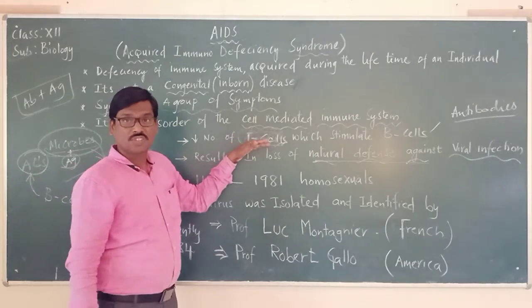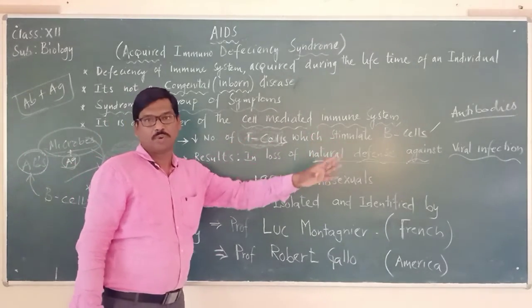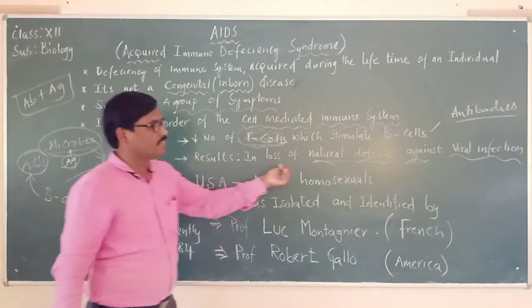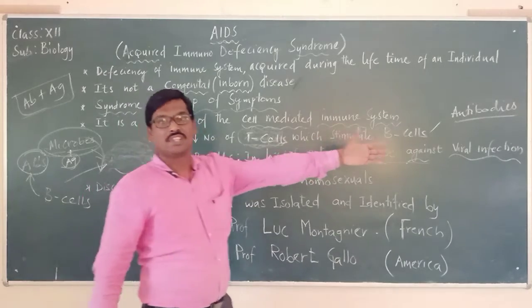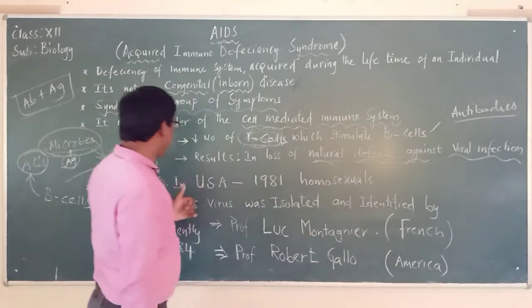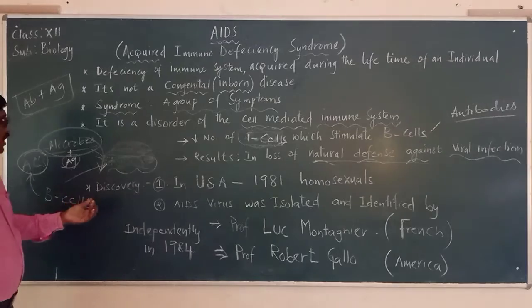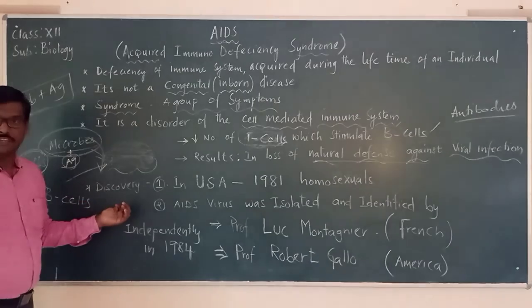So when the T cells are destroyed, B cells are not stimulated for producing the antibodies, and it results in what? Weakening of the natural immune system, which leads to viral infection. And now, how and when was this disease discovered?